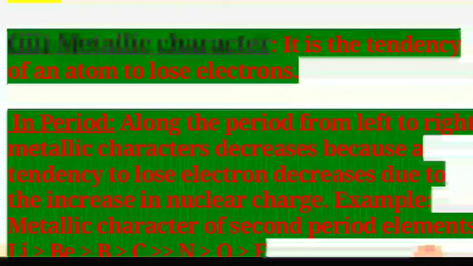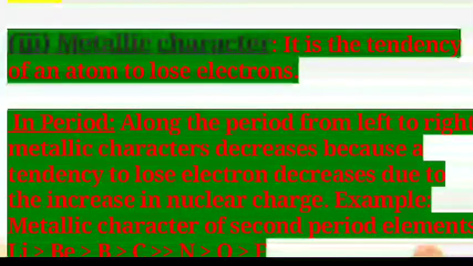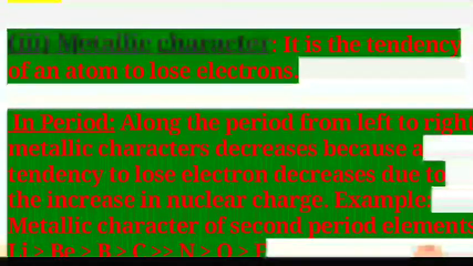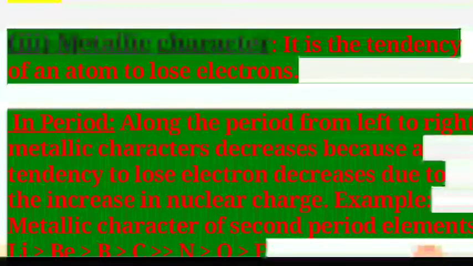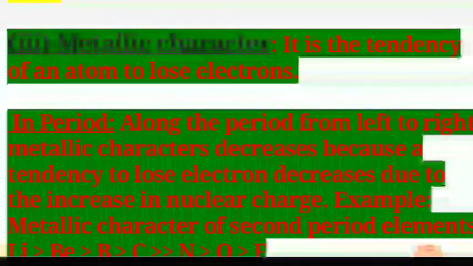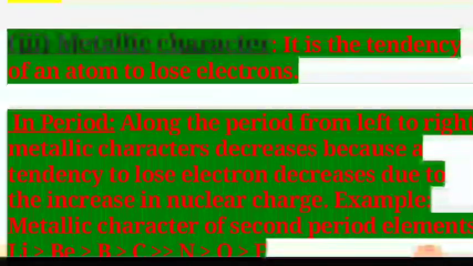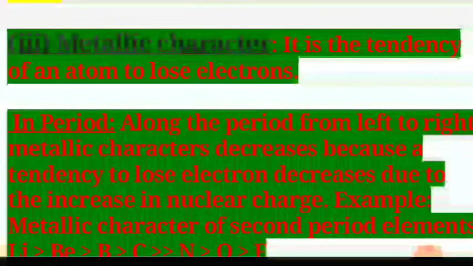In the middle we have silicon, which is classified as a semi-metal or metalloid because it exhibits some properties of both metals and non-metals. Thus, in the modern periodic table, a zigzag line separates metals from non-metals.